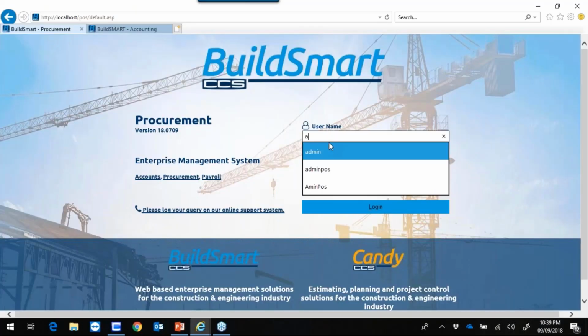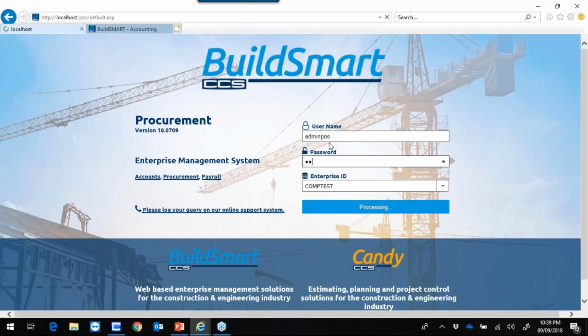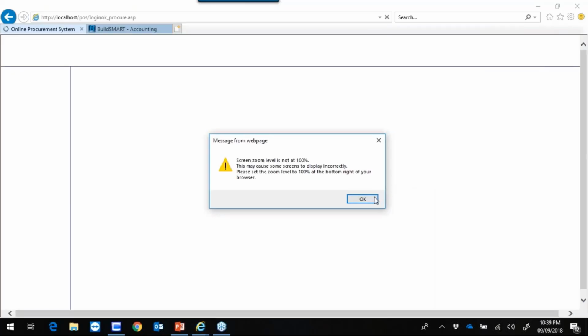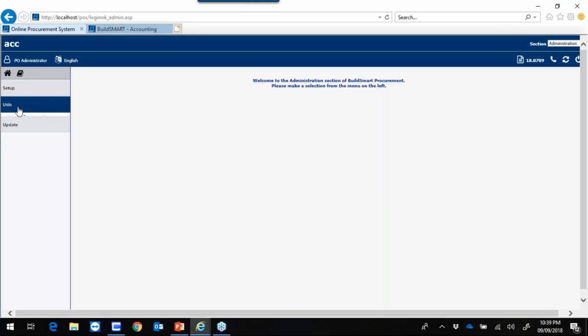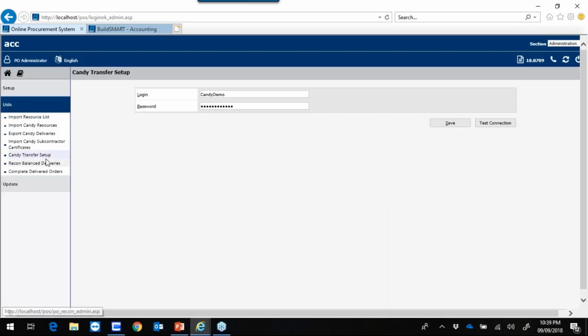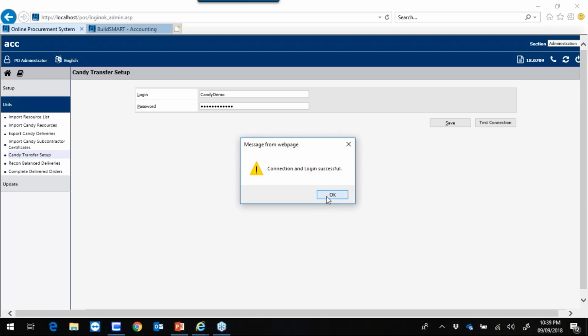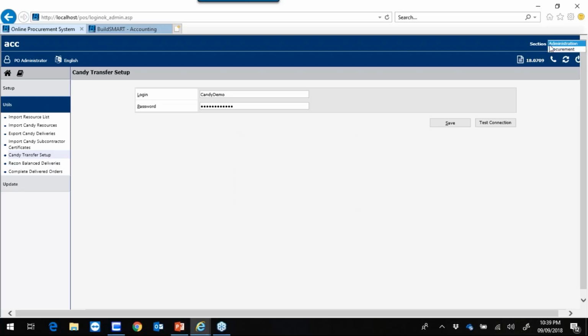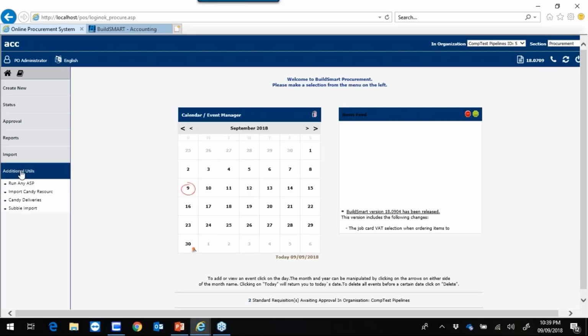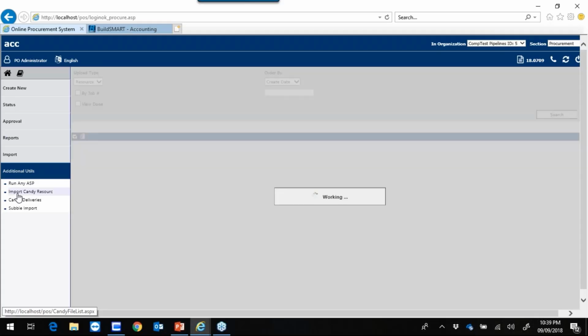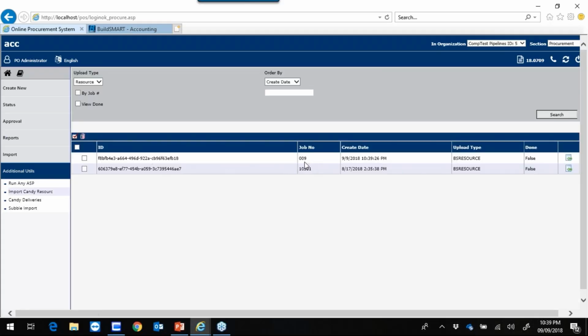In BuildSmart procurement, I'm going to log in. First, I'm just going to switch to administration. Under administration, under utilities, Candy set transfer setup. You'll see there we have the same organization, Candy Demo, and I'm just simply going to test this connection. Connection has been successful. I'll then click on OK and then switch to procurement. Click on OK. Under additional utilities, there's an option to import Candy resources. Over here, you'll see my project 009.